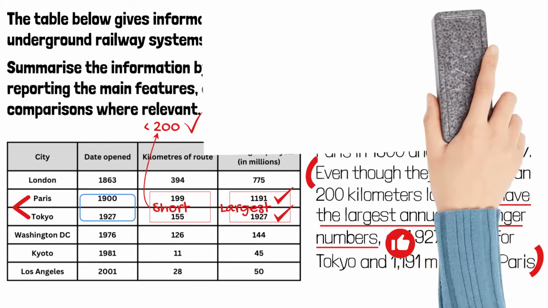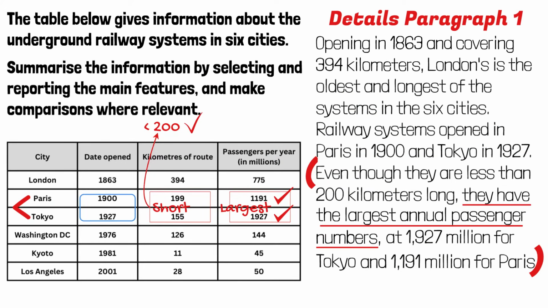This paragraph is done. So far we've focused on how to group data, how to select data, and how to deal with less important data.